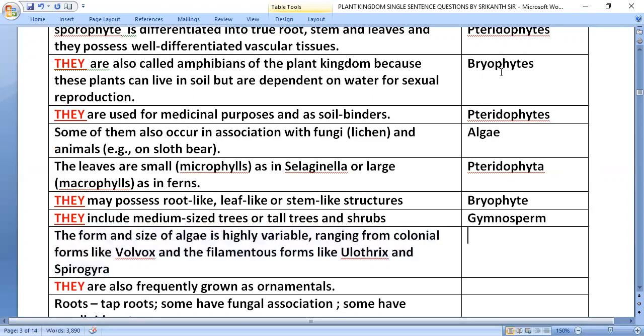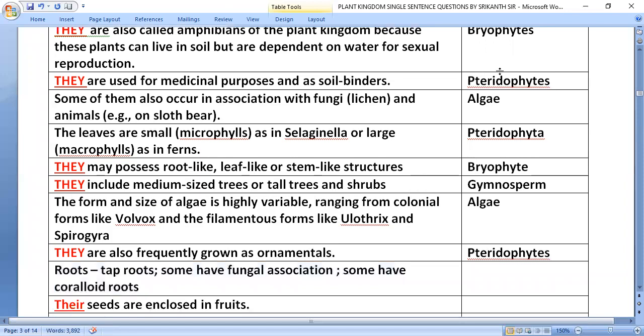The form and size of algae is highly variable, ranging from colonial forms like Volvox and the filamentous forms like Ulothrix and Spirogyra, that is algae. They are also frequently grown as ornamentals, pteridophytes.